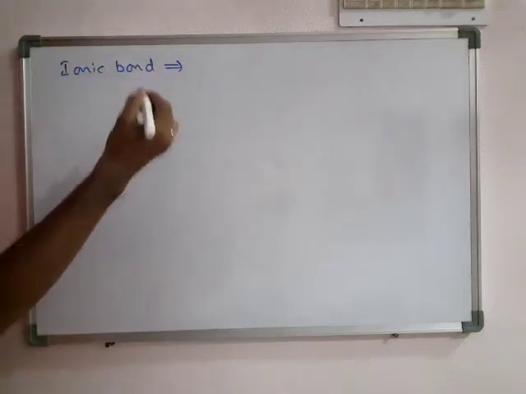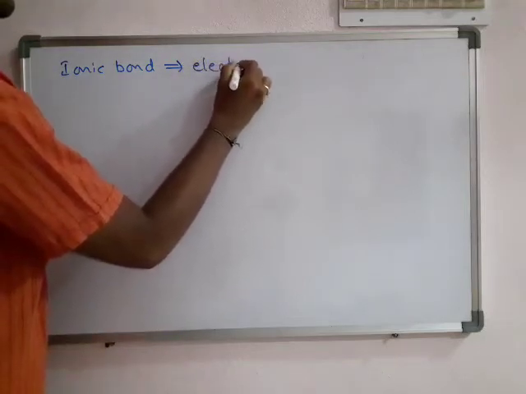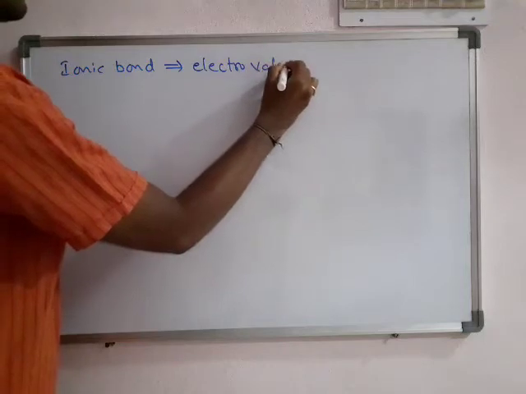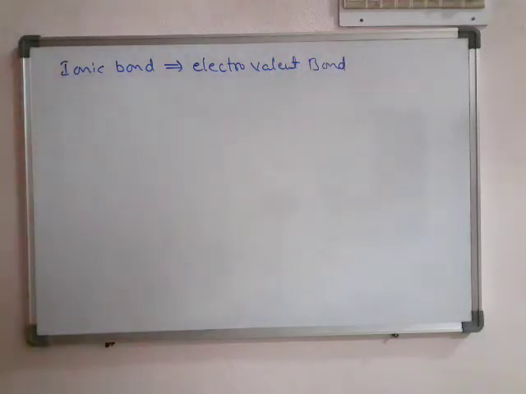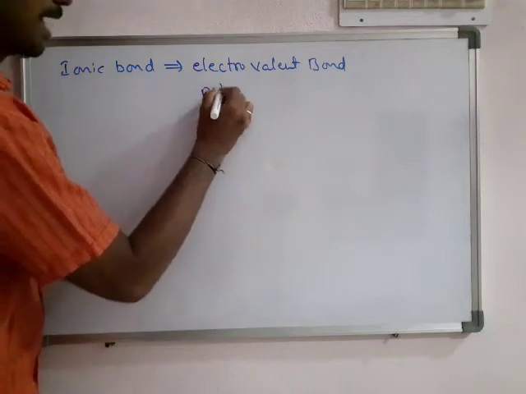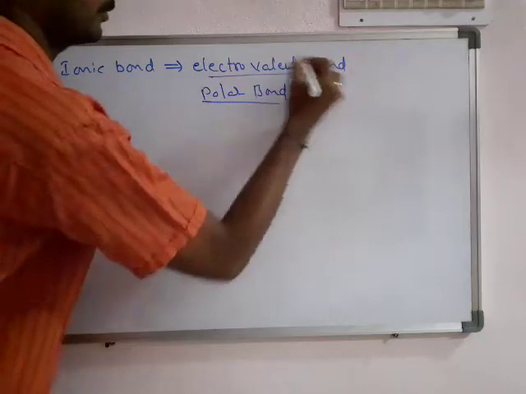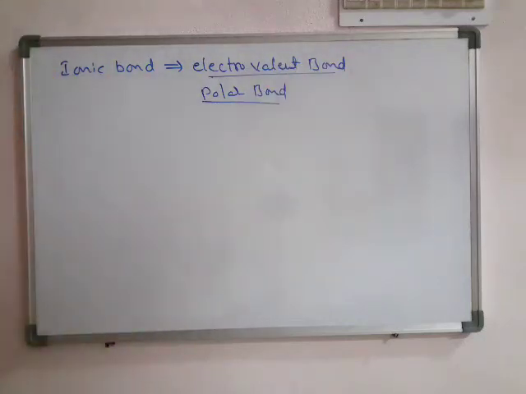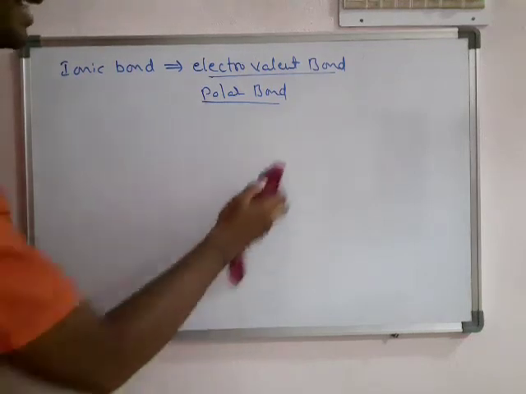The ionic bond is also known as electrovalent bond. It is also known as polar bond. These are the different names for ionic bond. Now let's see how the formation of ionic bond takes place.